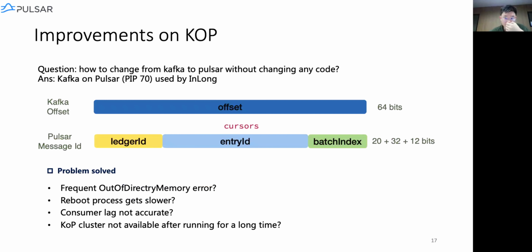Okay, besides all of the above, we also did some optimization on KoP, Kafka on Pulsar. I'm not going to go deep into this because one of my colleagues is sharing it in another talk. When deploying KoP in InLong, we found problems like the rebooting of the KoP clusters getting slower and slower.